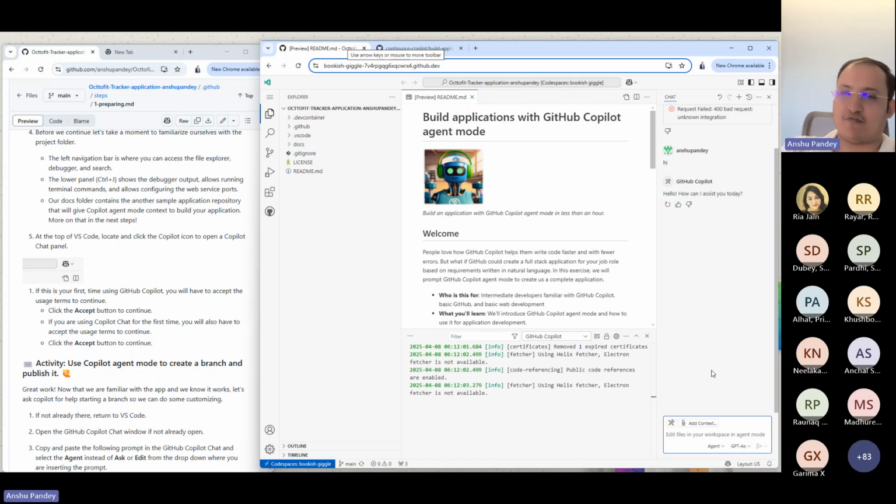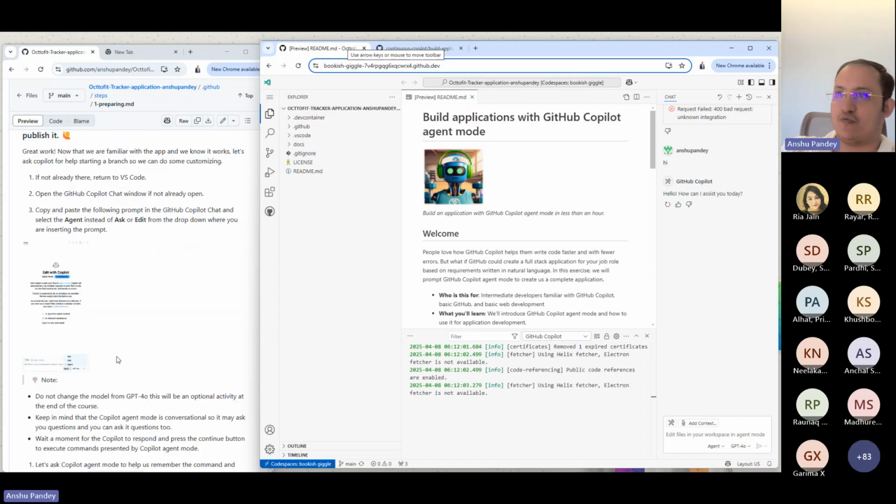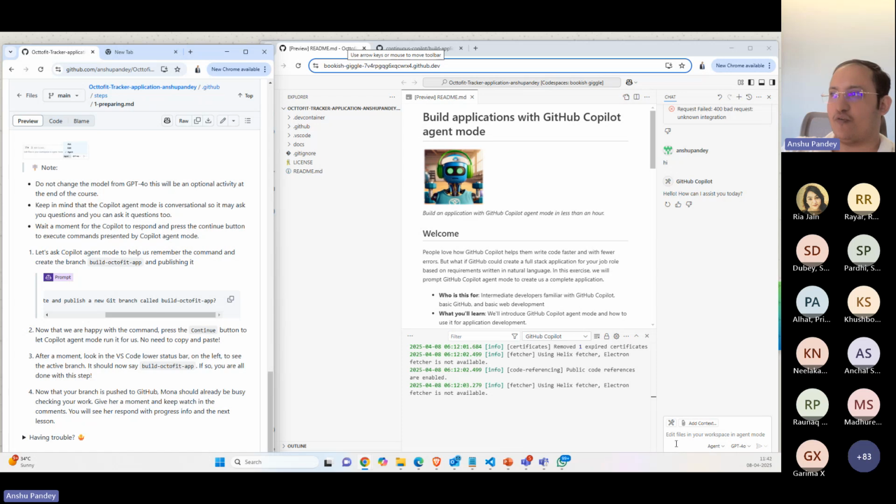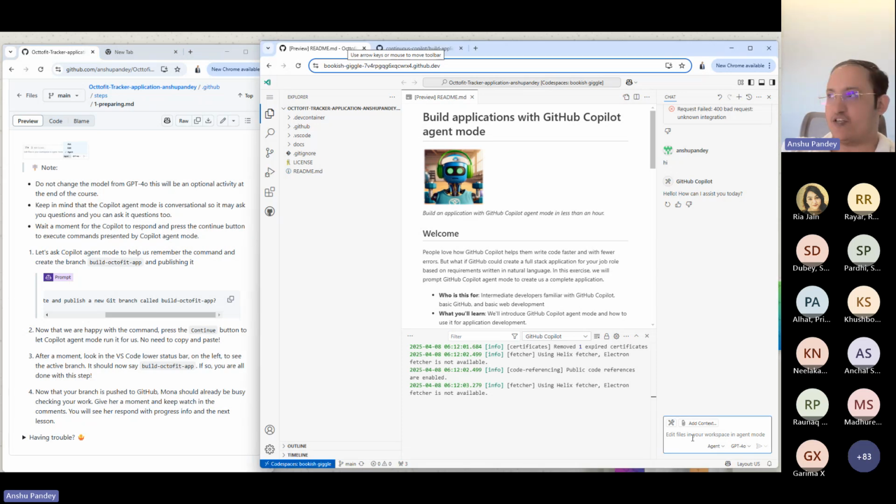Right, so I just have to change the chat to the agent option, and we're good to go. So we'll copy the prompt here, which is: Hey Copilot, how can I publish a new Git branch called build Octofit app? We'll paste it here and let's see what Copilot can do.